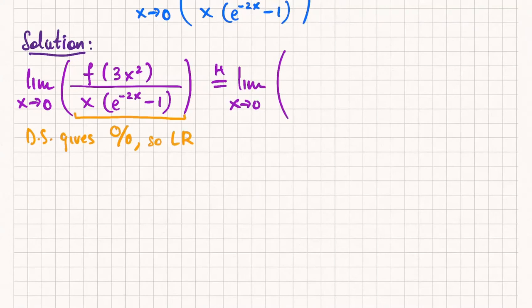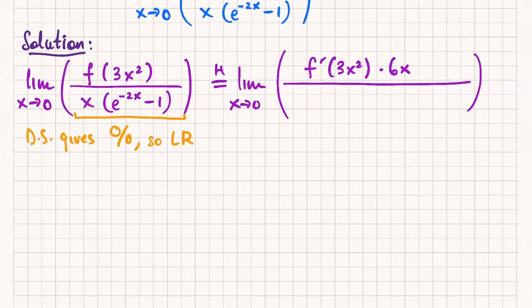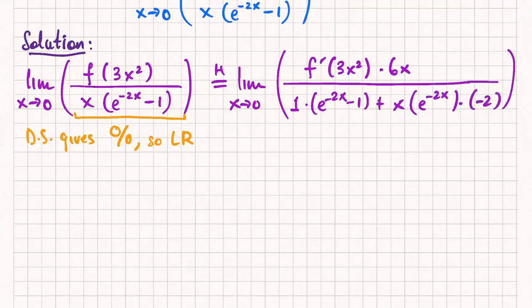All right, so up top, we get what? This is just, up top, we just use chain rule. We get f prime of 3x squared times 6x by chain rule. So it's just one straightforward application of chain rule. And the bottom, we have to use product rule, right? So 1 times e to the negative 2x minus 1 plus x times e to the negative 2x times negative 2. And again, that negative 2 came from chain rule.